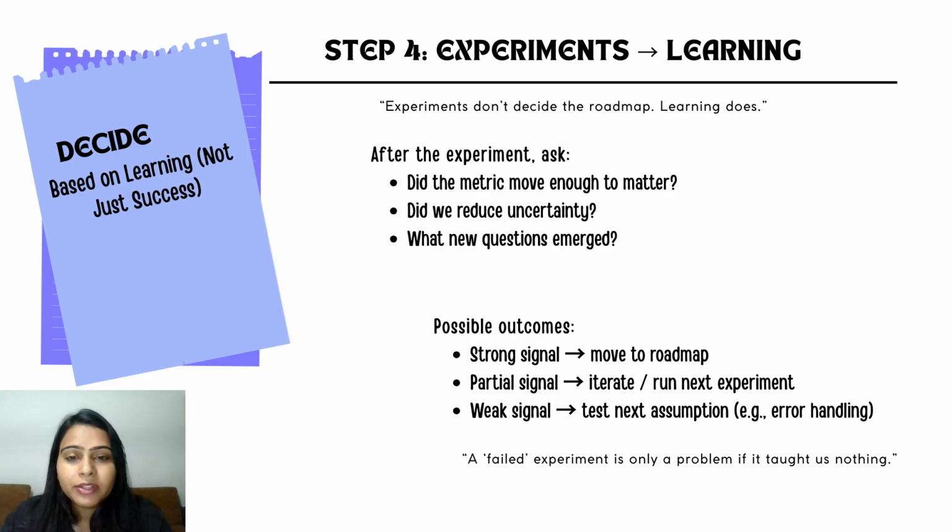After the experiment, we ask, did it move the metrics enough to matter? Did it reduce uncertainty? What did we learn? If you get a strong signal, move forward. If you get a partial signal, then reiterate. If you get a weak signal, then test the next experiment or next risk. Experiments don't decide the roadmap, but learning does.